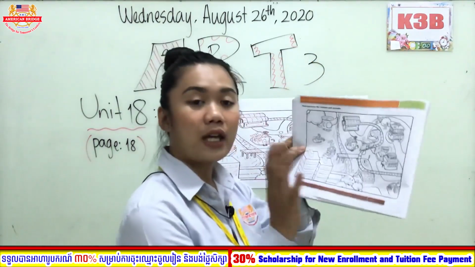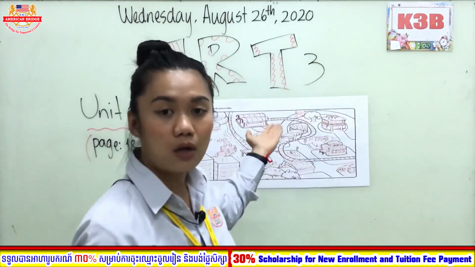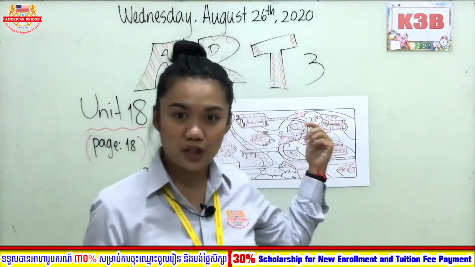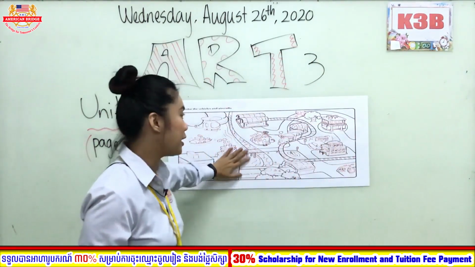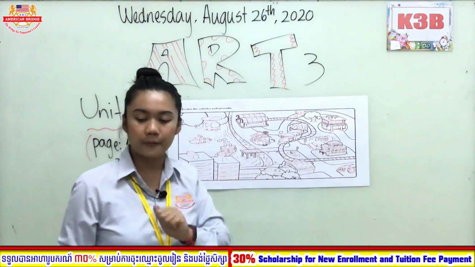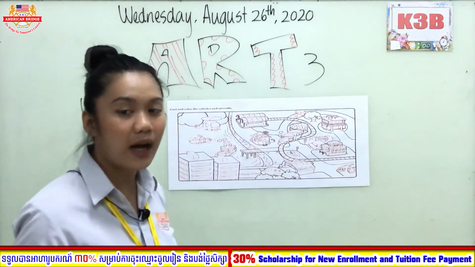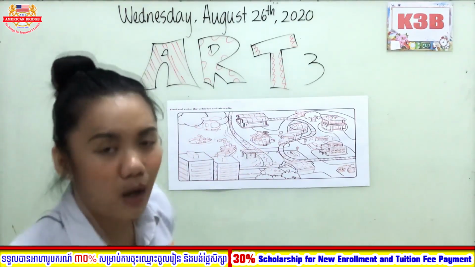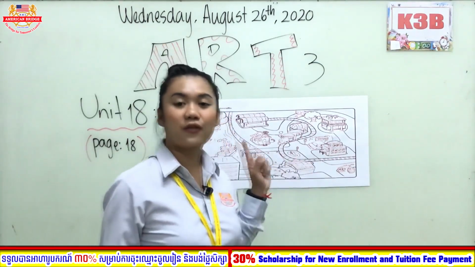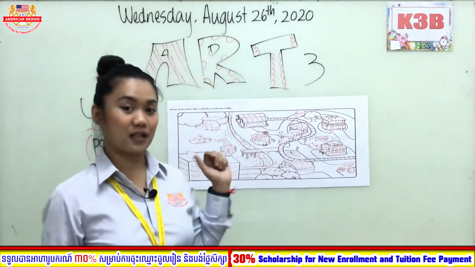So you can also open your book and you can also look at the whiteboard because teacher stuck already kind of big pictures in here. Now we are going to find the what? We are going to find the vehicles first.